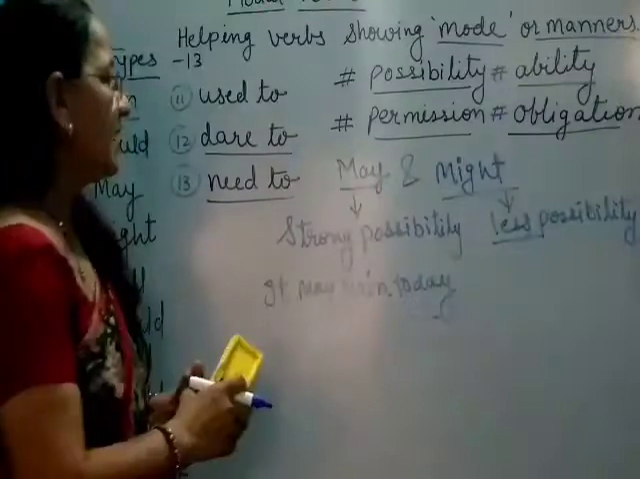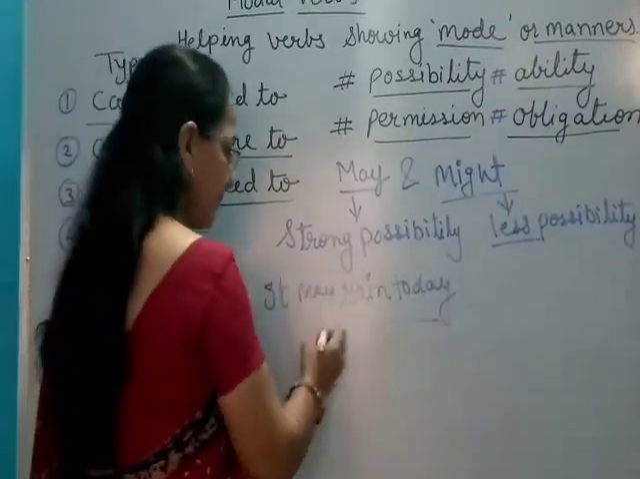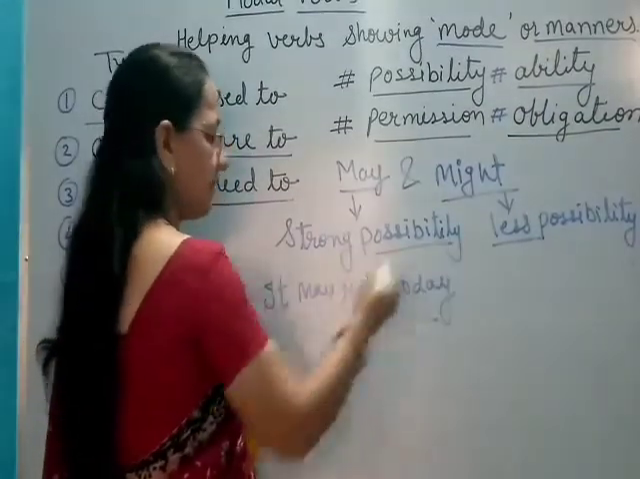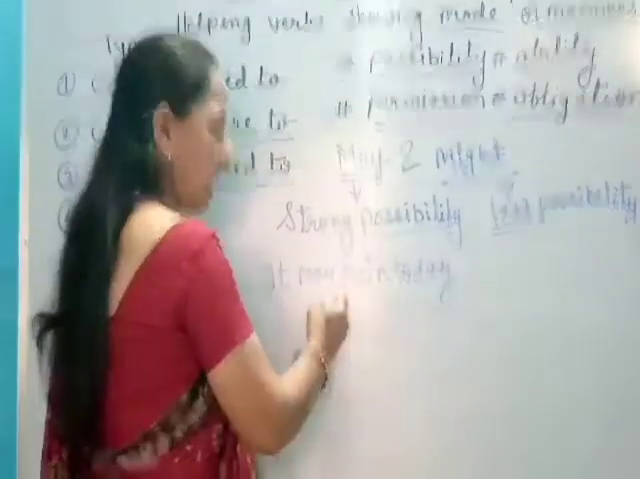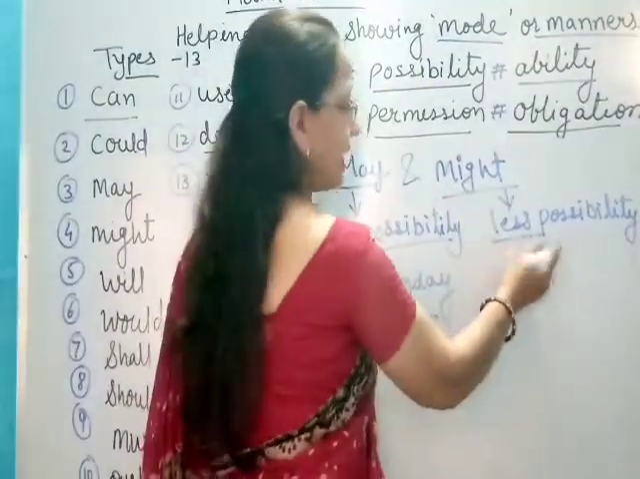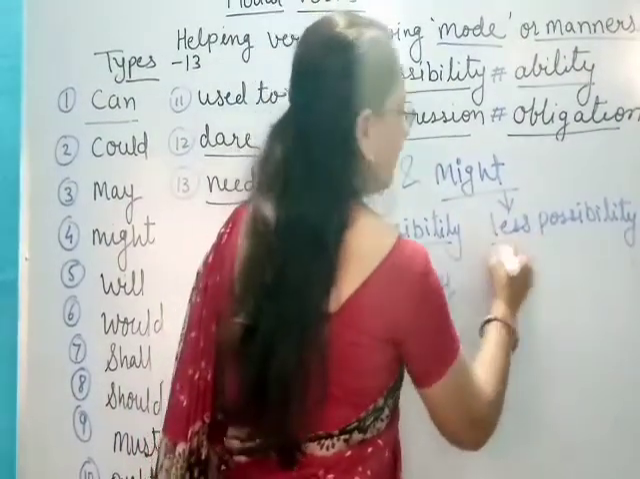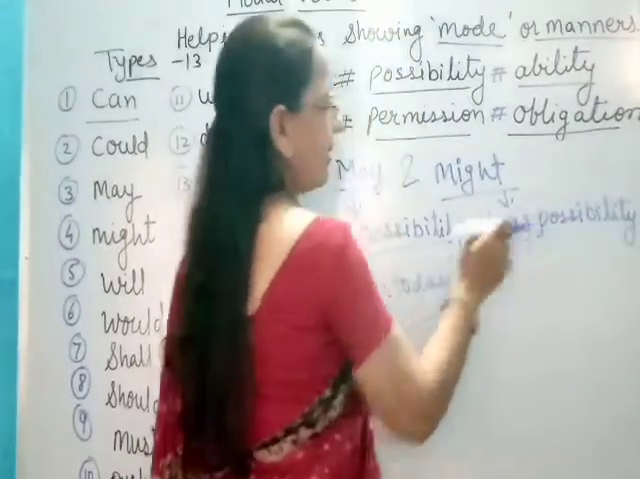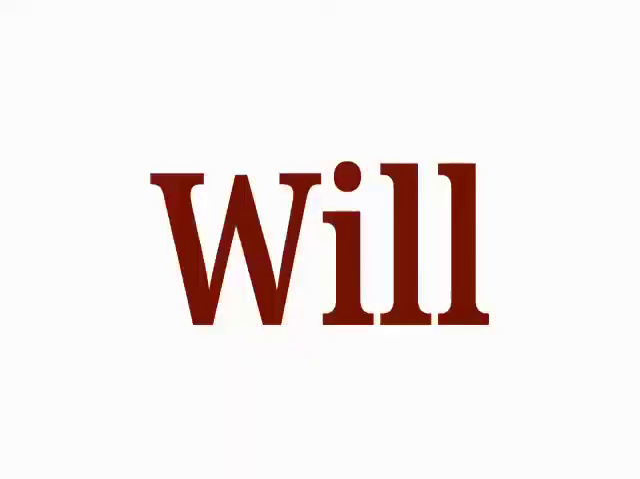You remember this. When there is more than 50% possibility of action, that time we should use may. And when you have less possibility of the action being done in future, that time you use the verb might.